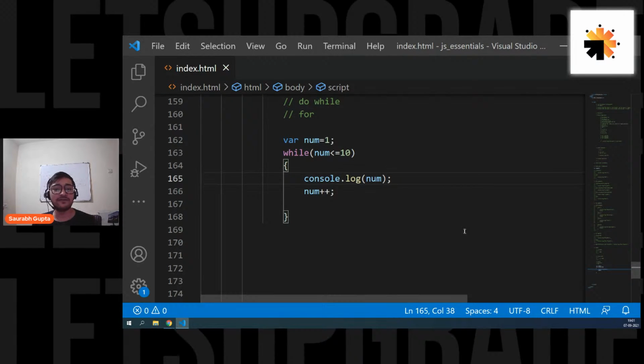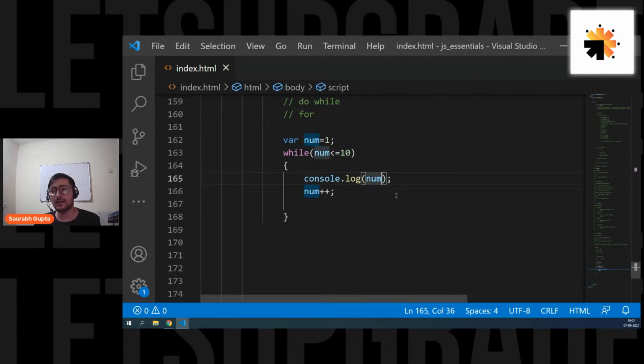Is that clear, everyone? So my loop variable is fine, but if I want, I can also print that loop variable. So everyone, are we clear with the basics of loop? Now do while and for will be easier to understand. Don't worry about it. But are we clear with the basics, guys? Everyone, please tell me. I want answers from everyone. Okay, and I really hope that now you have understood loop in the best way possible. Now it's not tough, right? I really hope that now loops are not tough for you.